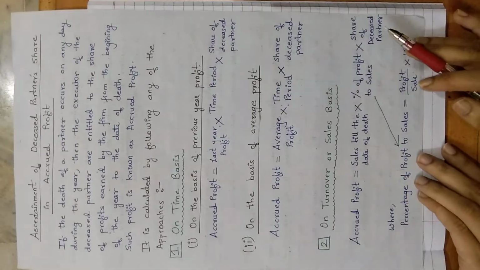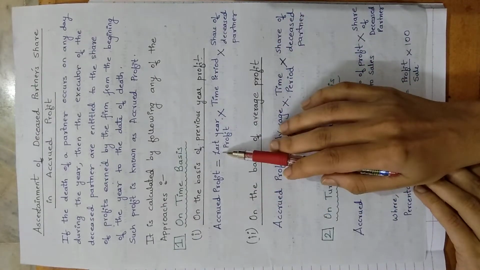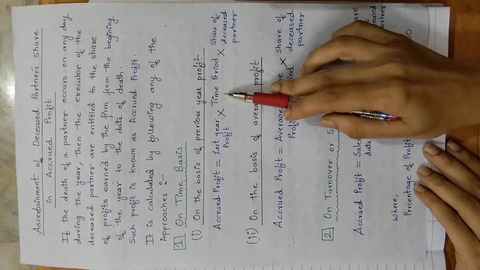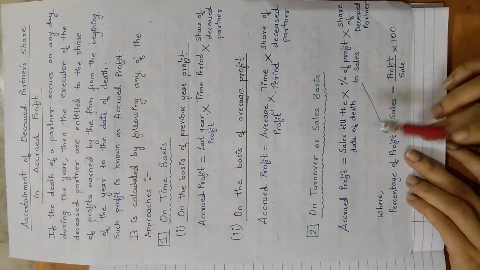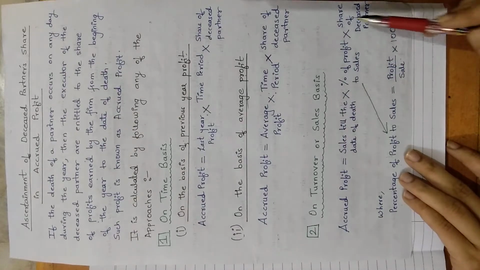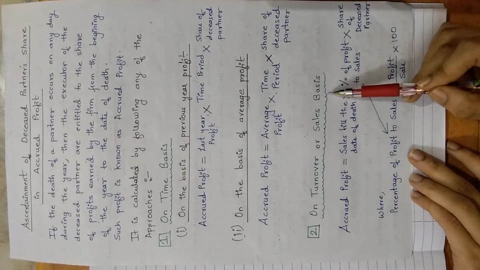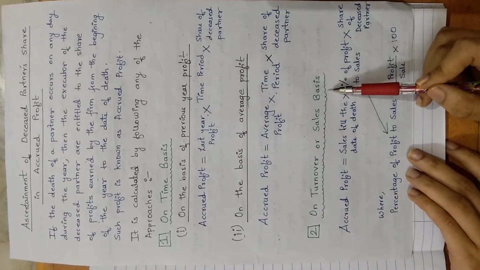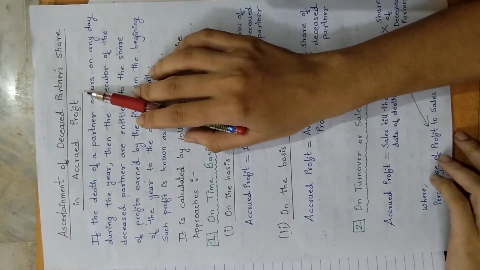So if you see in this formula, what is different? Only this part is different, because in this case we take last year's profit, but in the average profit we take average profit, but this part and this part remain constant. But in the third case, these two things will change, the last part will remain constant. So keep this in mind, and even this formula. This is something new that you are going to learn in this video, which you have not learned in the retirement of a partner. So for that reason I am taking this topic, accrued profit for the deceased partner. So let us start with the problem now.